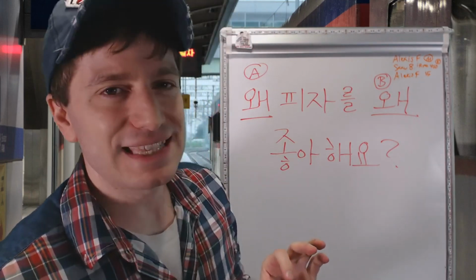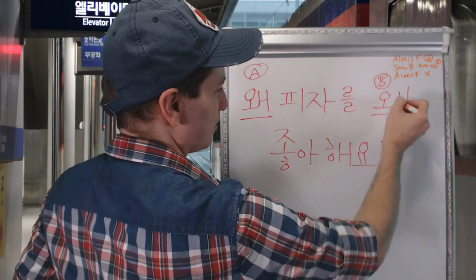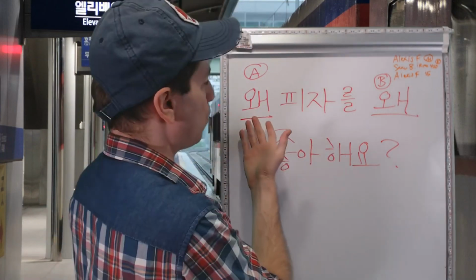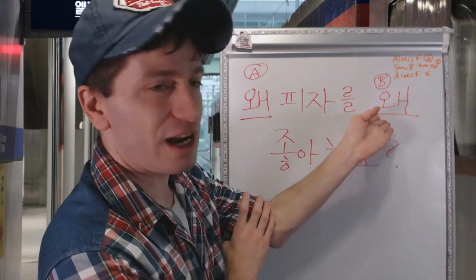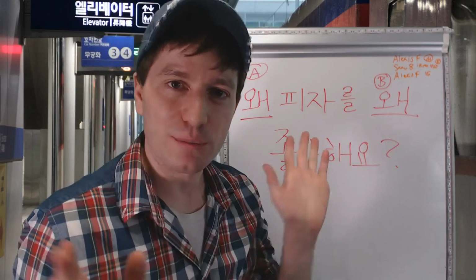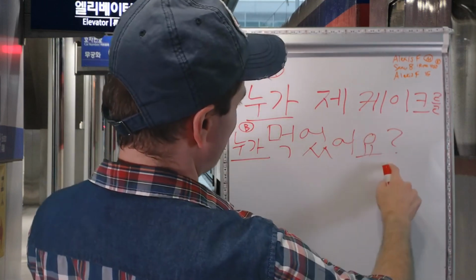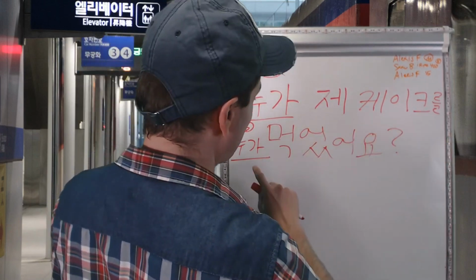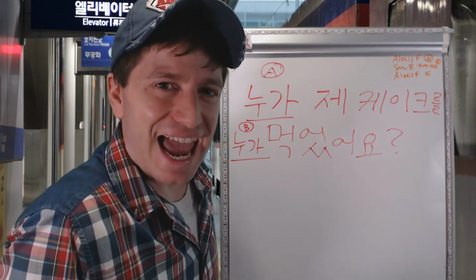The only difference is the emphasis in the case of B. It adds emphasis to the word. Why versus why. Why do you like pizza? Here, why, or directly before the verb, like an adverb. Both are perfectly acceptable. Let's do another sentence. So, 누가 제 케이크를 먹었어요? Versus 제 케이크를 누가 먹었어요? Who ate my cake? Who ate my cake?